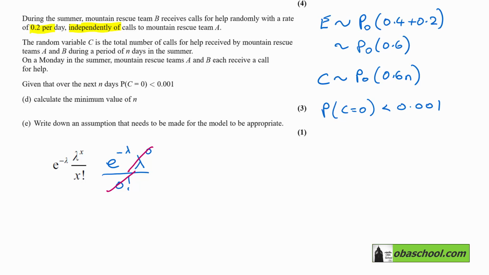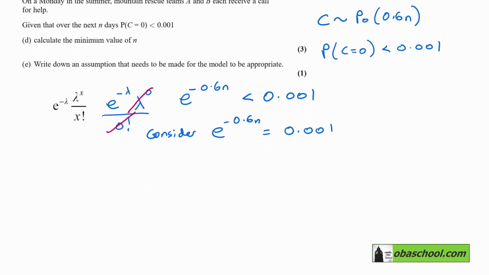And our lambda here is 0.6 n. So what we have is e to the negative 0.6 n is less than 0.001. And what I would do here is I would consider e to the negative 0.6 n equal to 0.001, and we'll deal with the inequality once we've solved that.